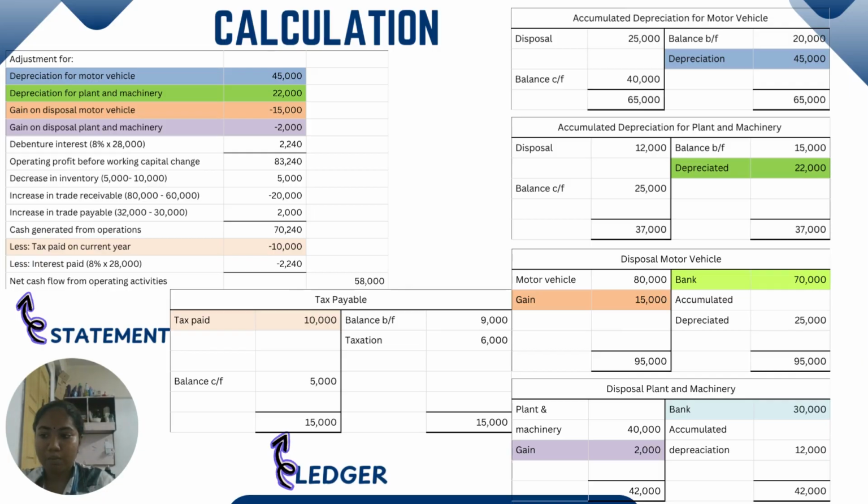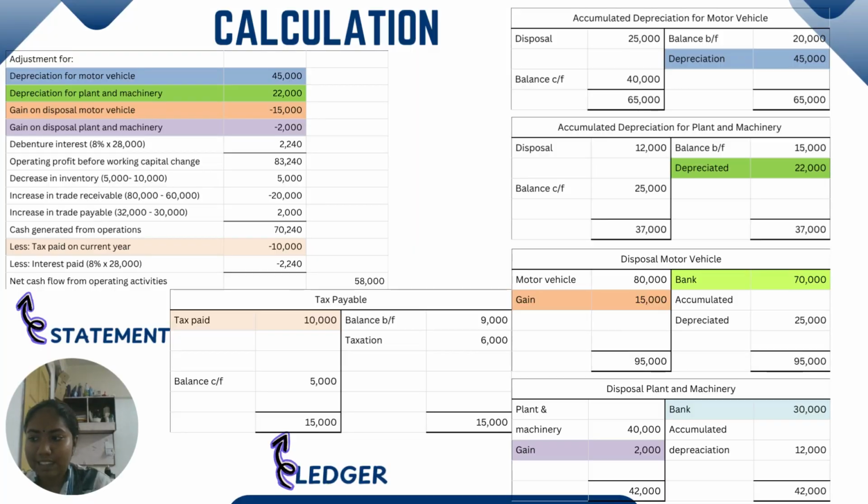Next, the same method goes to the disposal for the plant and machinery. Plant and machinery at debit side 40,000, at the credit side bank 30,000. Accumulated depreciation is 12,000. Sum it, got 42,000 and minus the plant and machinery 40,000, and the answer is gain 2,000. Next is debenture interest, 8% times 28,000, got 2,240. Sum all the answers and got operating profit before working capital change 83,240.